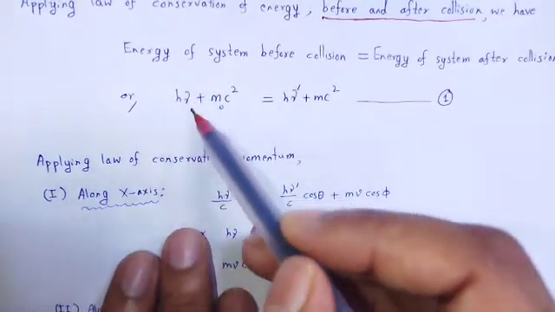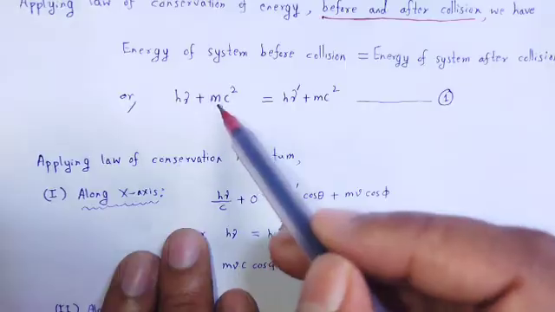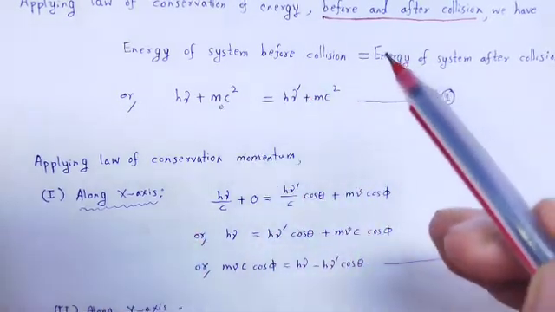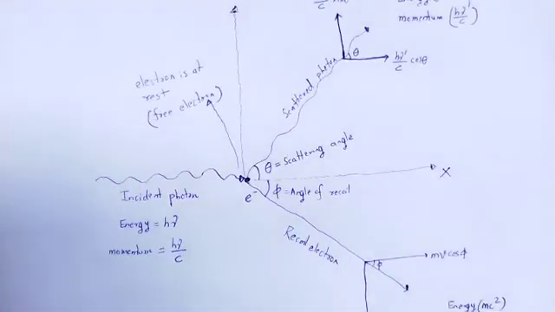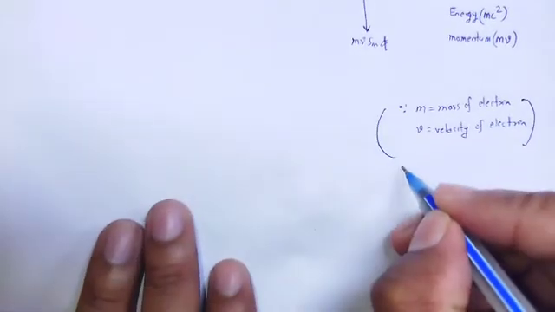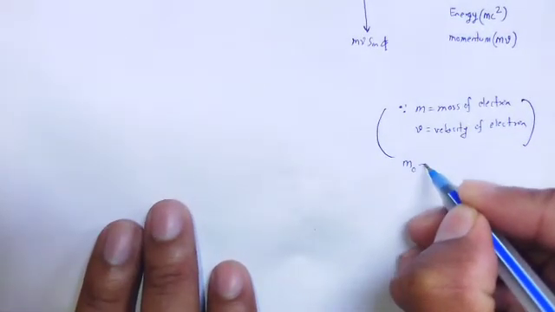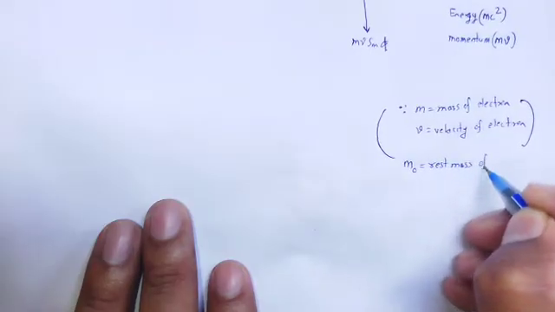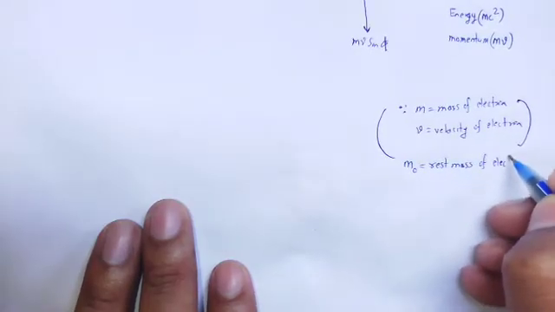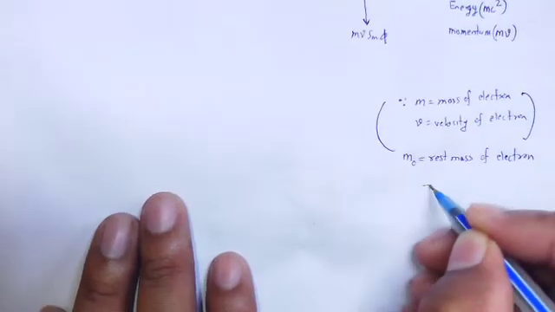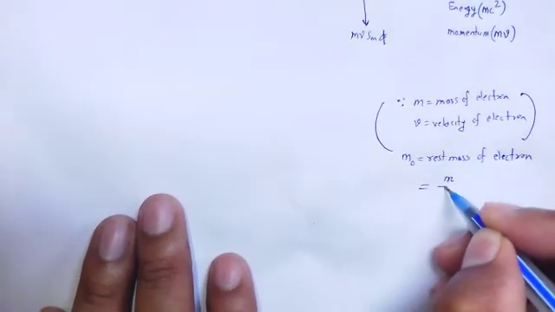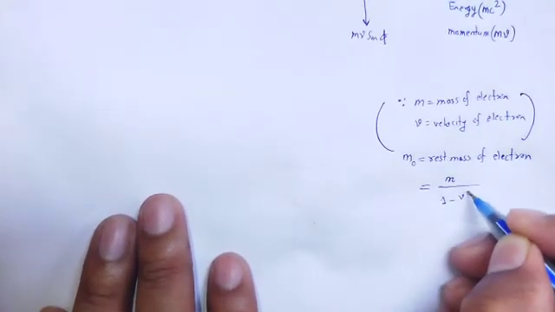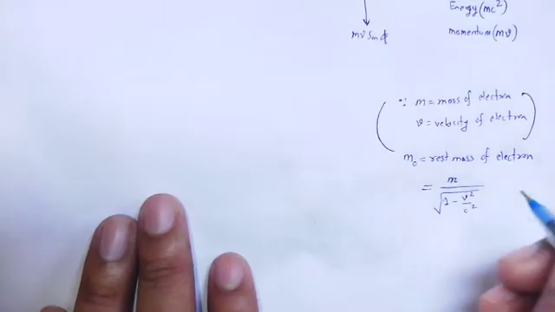This is the energy of the photon plus the energy of the electron, where m₀ is the rest mass of the electron, and the moving mass is m = m₀ divided by the square root of 1 minus v² by c².